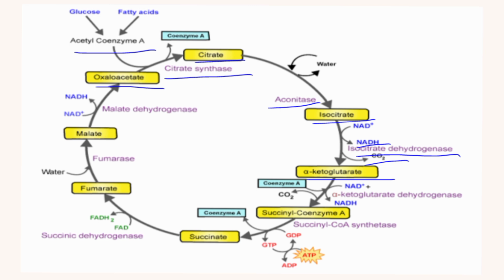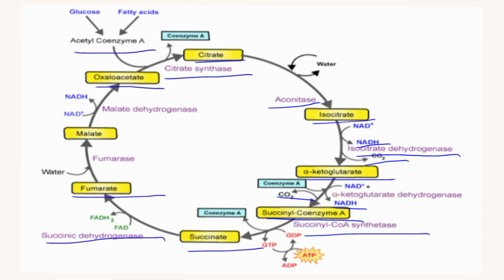Alpha ketoglutarate dehydrogenase catalyzes the oxidative decarboxylation of alpha ketoglutarate to succinyl-CoA, releasing the citric acid cycle's second CO2 and NADH. Succinyl-CoA synthetase hydrolyzes the high-energy compound succinyl-CoA with the coupled synthesis of a high-energy nucleoside triphosphate, and it forms succinate. Succinate dehydrogenase catalyzes the dehydrogenation of succinate to fumarate.